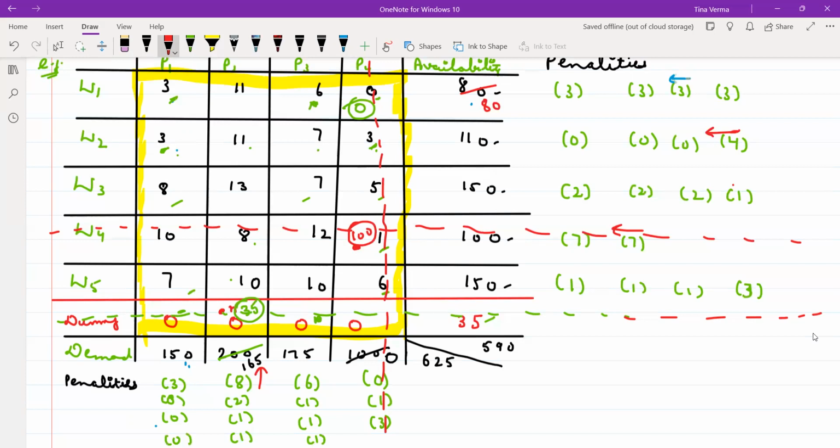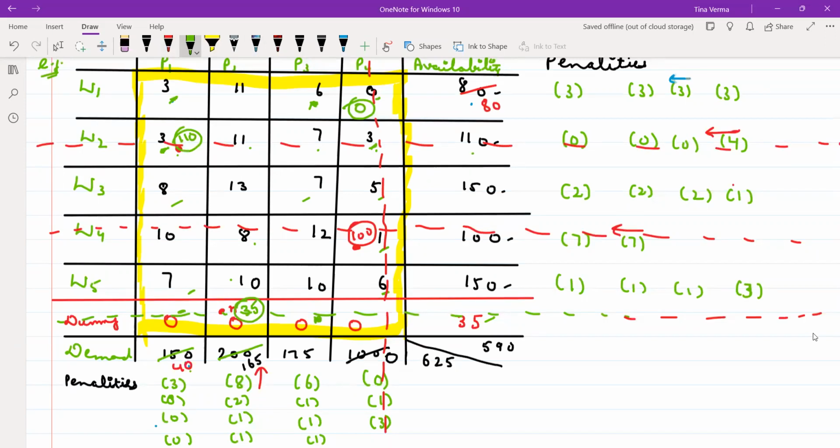The minimum cost. What is the minimum? 3. You will give the maximum minimum of 110 and 150. कितना दोगे? कट क्या होगा? रो और कॉलम? रो. So here it will be row cut, and here it will be your 150 minus 110, that will be your 40. Is it clear? Again calculate the penalties.